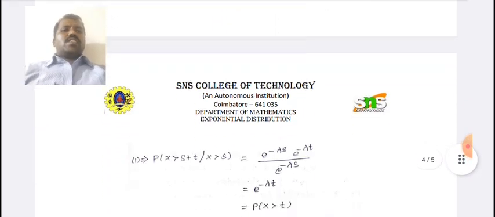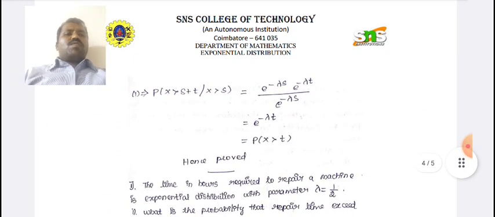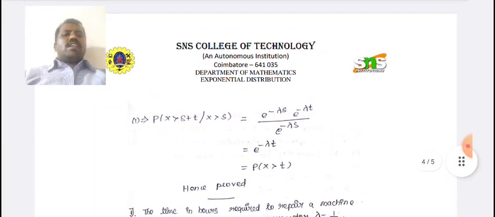power minus lambda into s plus t, e power minus lambda s into e power minus lambda t. Therefore e power minus lambda t is the answer.